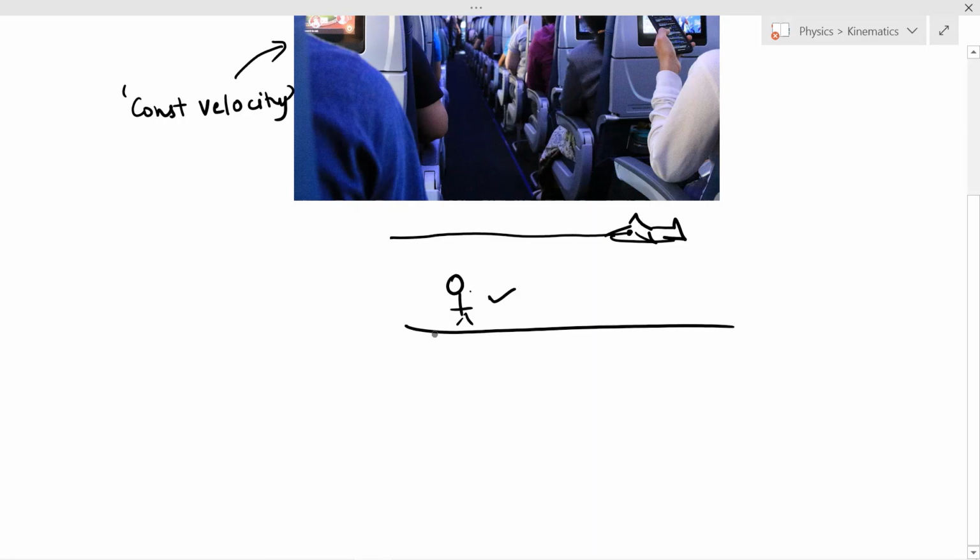So these rest and motion concepts are observer dependent. For me, the fellow people sitting around me will say that I am at rest. But for an alien observing from outer space, I will be in motion because the earth is in motion. So now this brings us to the concept of the reference frame. So let's understand what a reference frame is.